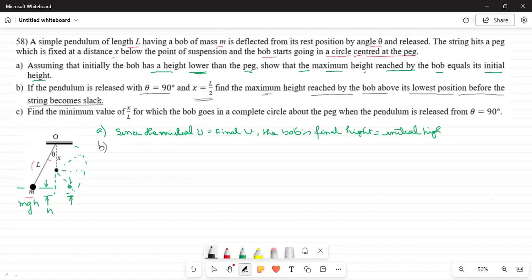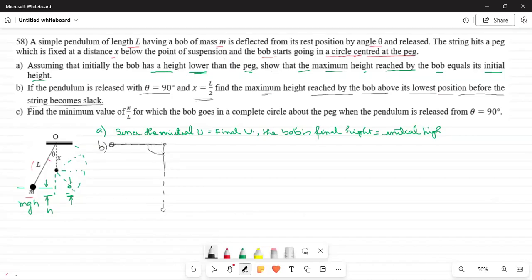Let's draw a diagram here. Say this is the point of suspension and the bob is released from here.